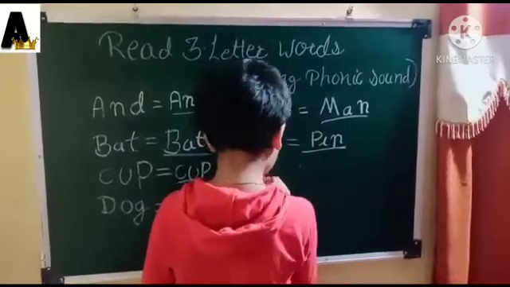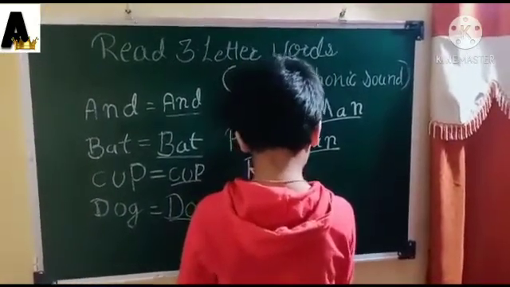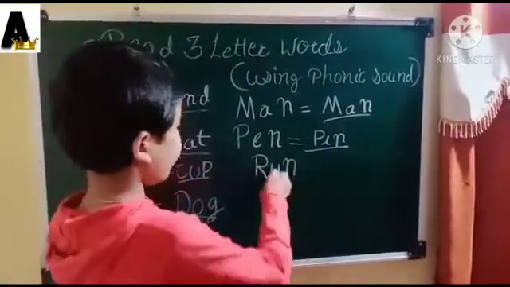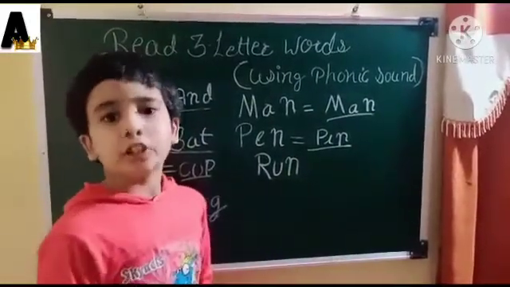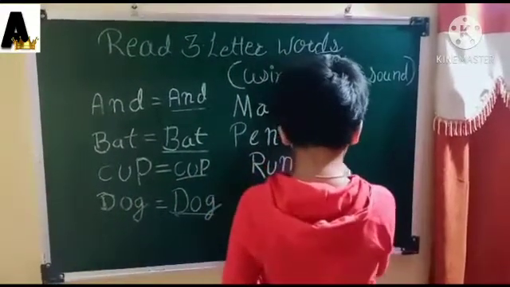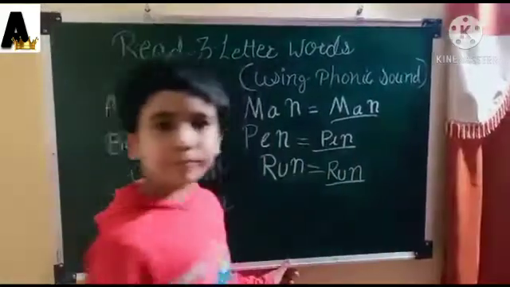Next is R, U, N. Sound of R is R. Sound of U is U. Sound of N is N. Join the letters and read the word: R, U, N. Run.